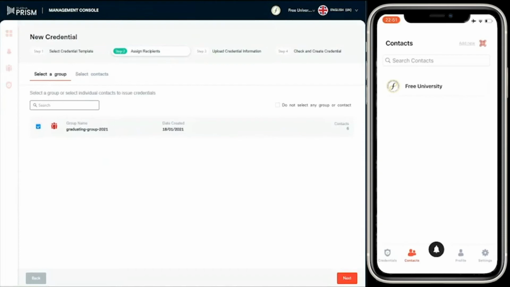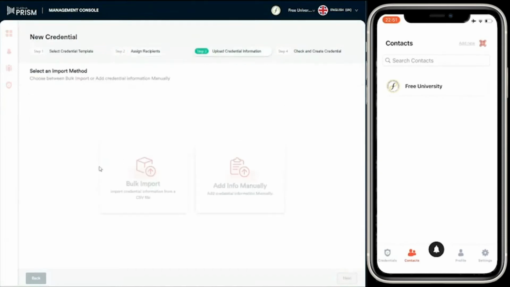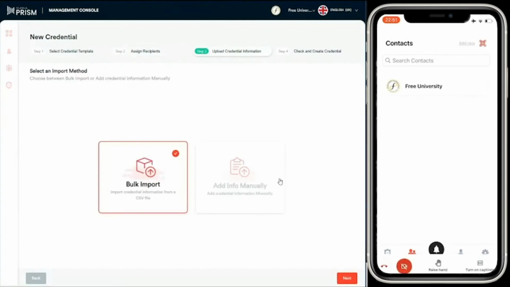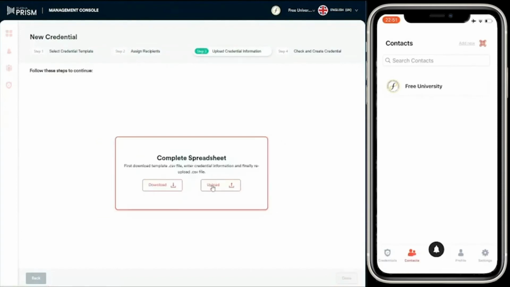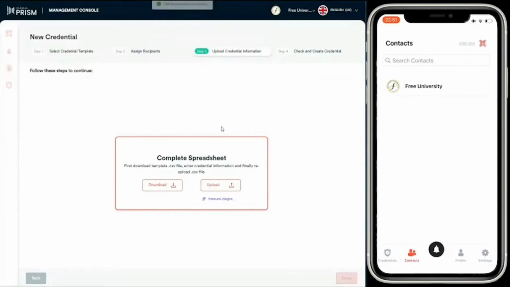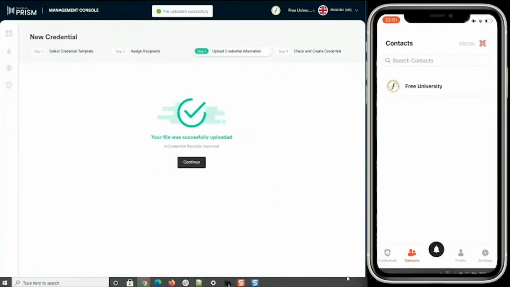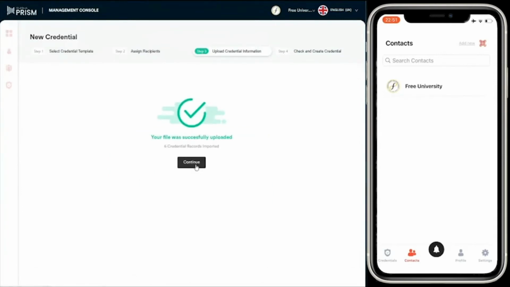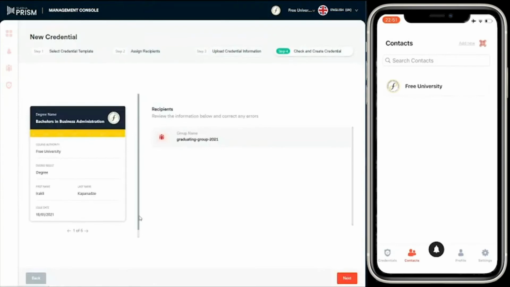So let's select a group for who I want to create the credentials for. And again, I'm going to do a bulk import of the credential data. Let's use a CSV file again. And you can see now 6 credential records have been imported. Now what I can do is a quick preview of all the credentials. You can see here, this is an HTML representation of the degree, and it's totally customizable to look like the real paper-based credential.